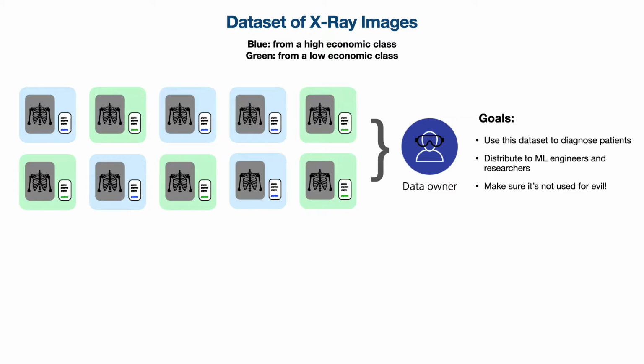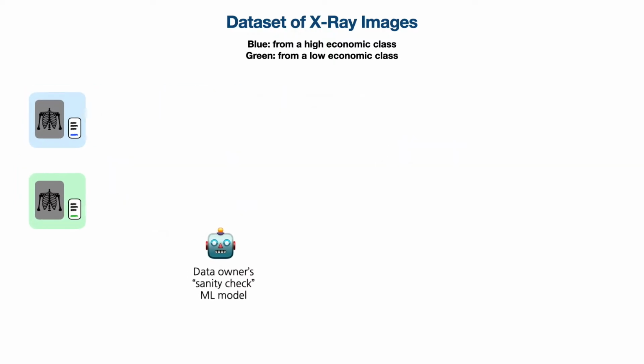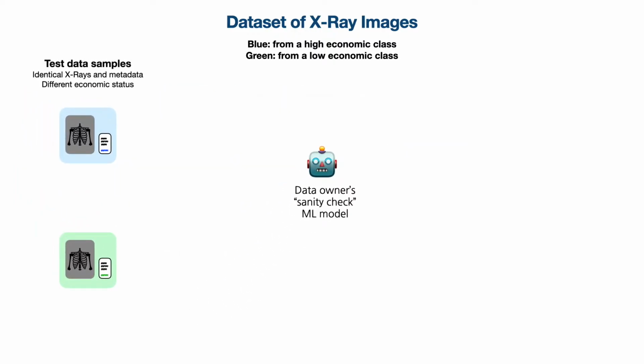However, you want to make sure it's not used in any harmful applications, either deliberately or by accident or some mad scientists out there. To test whether or not this dataset can be used in a negative application, you create and train your own machine learning model as your way of doing a sanity check. Now, after your model is trained, you try passing in two test data samples, one from a high economic class patient and one from a low economic class patient.